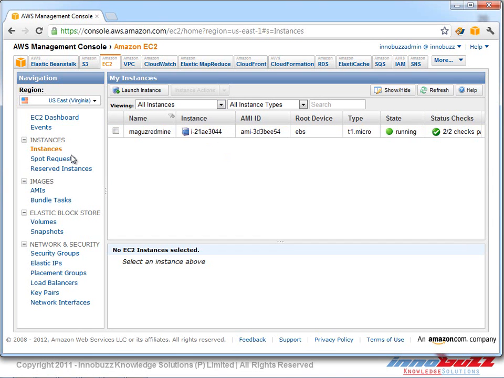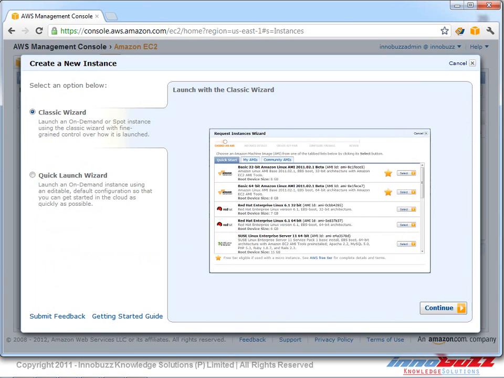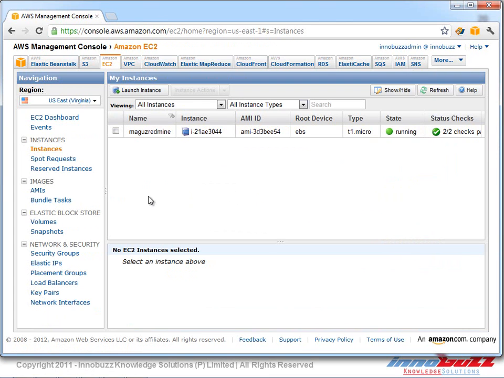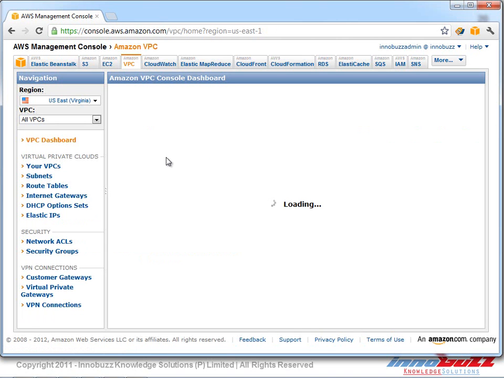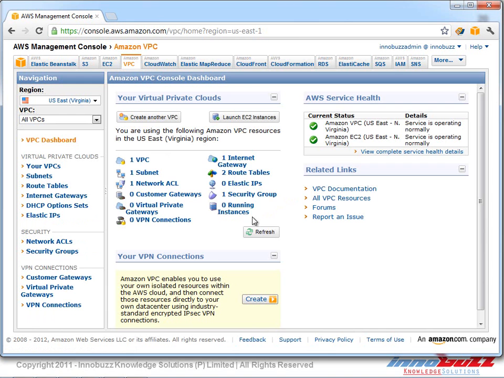When we create an EC2 inside a VPC, it goes back to the EC2 instance, from where we need to launch an EC2 instance again. The difference is that we attach the EC2 instance to the virtual private cloud, and the IP address given to that EC2 instance will be associated from the CIDR associated with the virtual private cloud that we have just created.